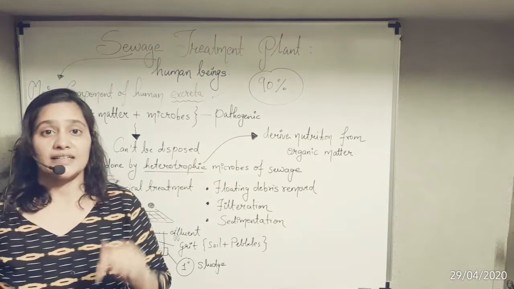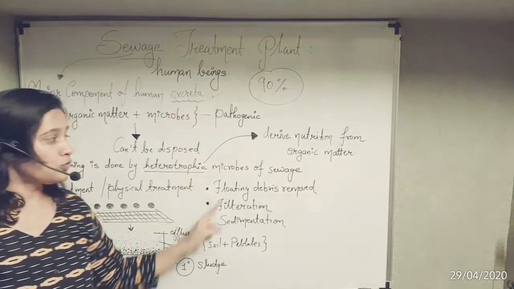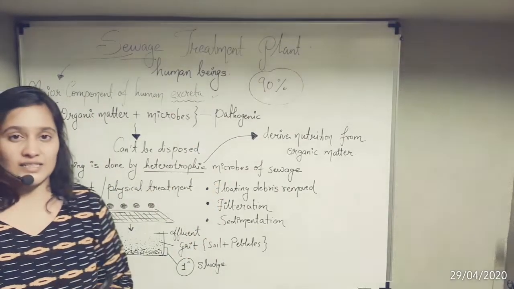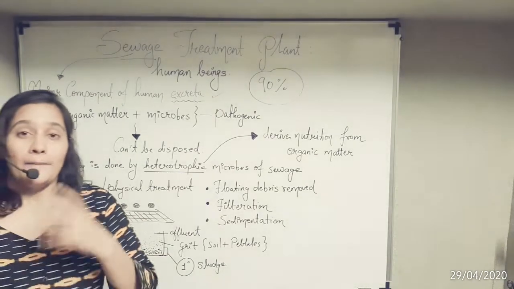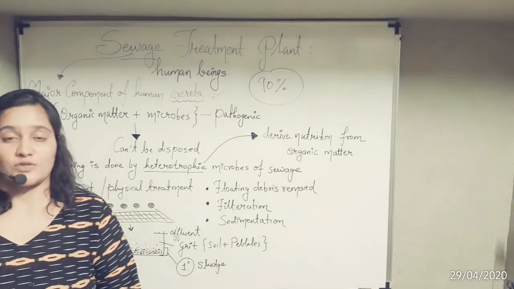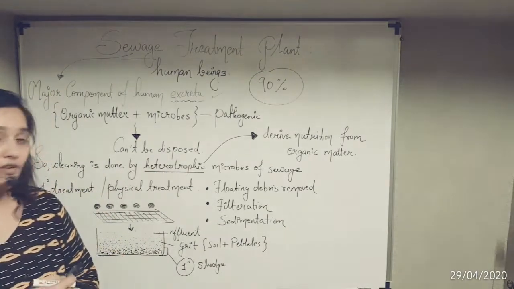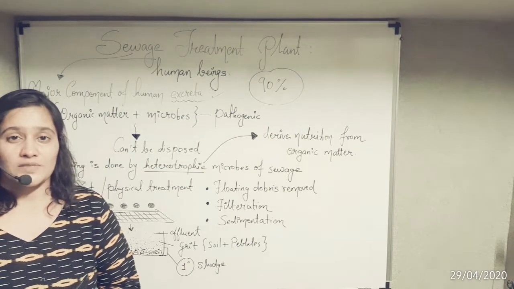because we are discussing chapter 10, microbes in human welfare. Everywhere you will see the role of organisms. So here also microorganisms will play an important role. But which type of microorganisms? Heterotrophic microorganisms. Now, what are heterotrophic microorganisms?